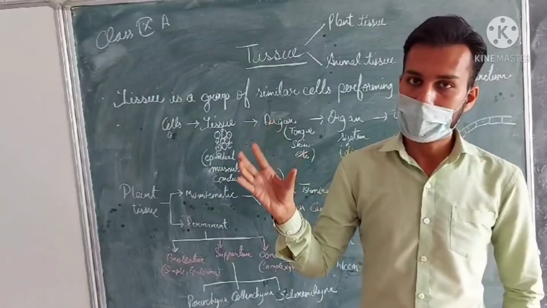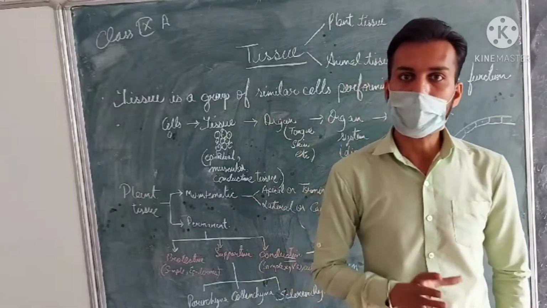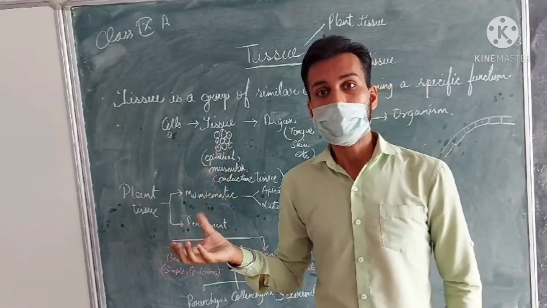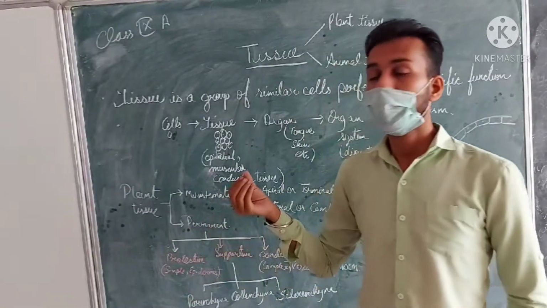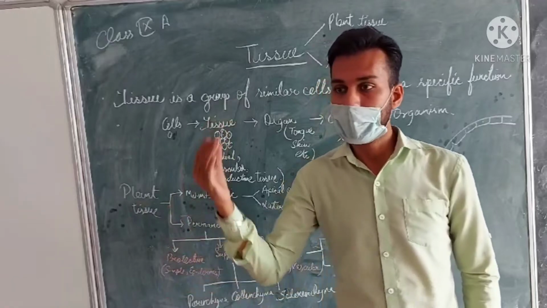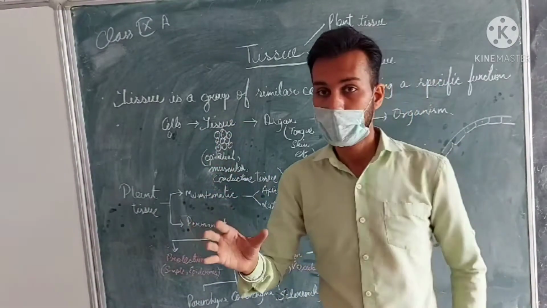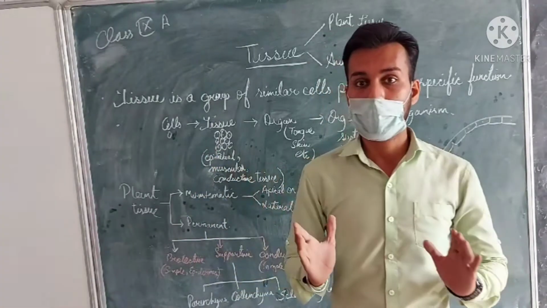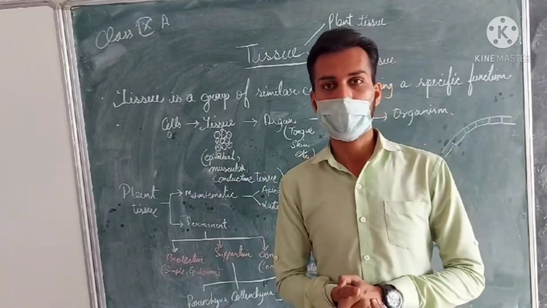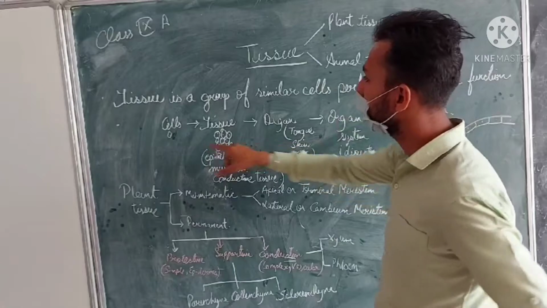If they are epidermal cells, then they will be the epidermal tissue. If they are, for example, muscular cells, then they will be muscular cells. If they are conductive cells, just like the transportation work carried out in plants, then they will be the conducting cells. Now, when epidermal cells, muscular cells or conductive cells collectively perform a specific function, those similar type of cells are termed as the tissue.